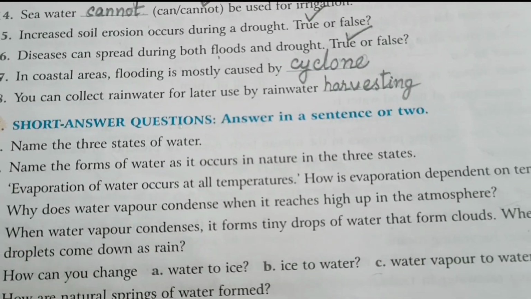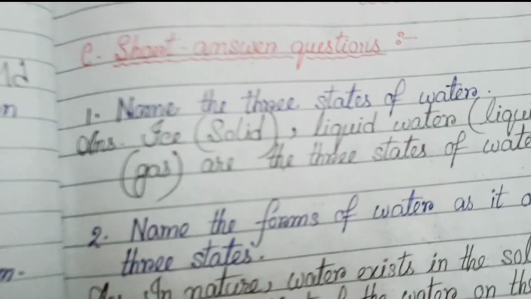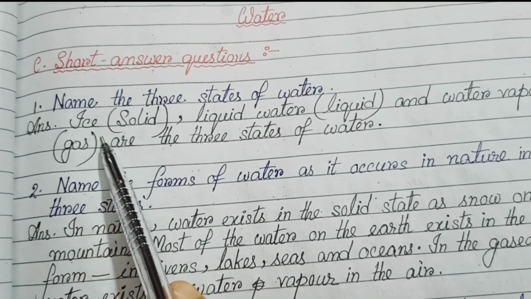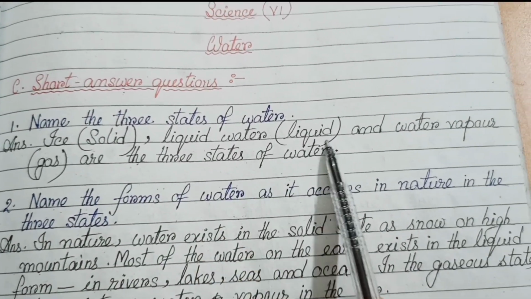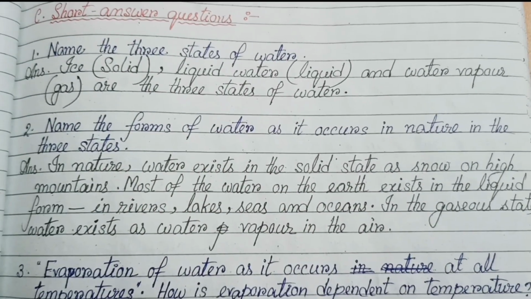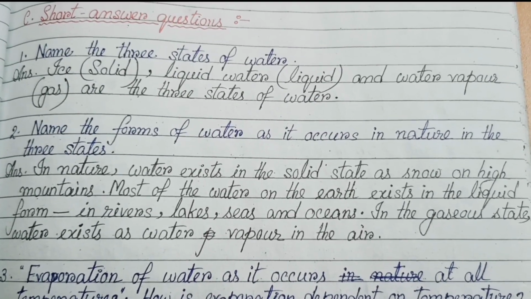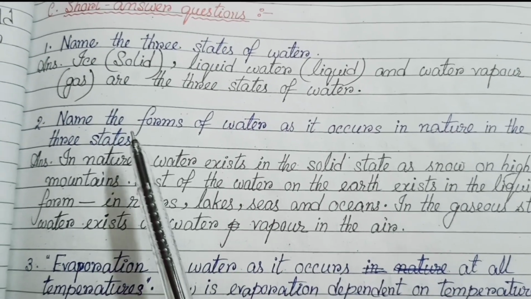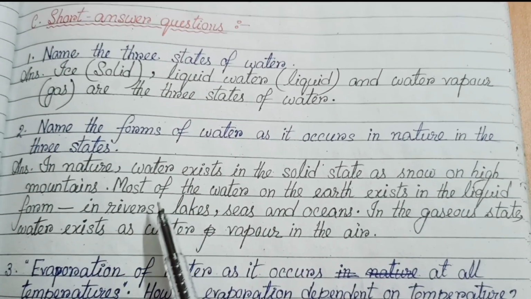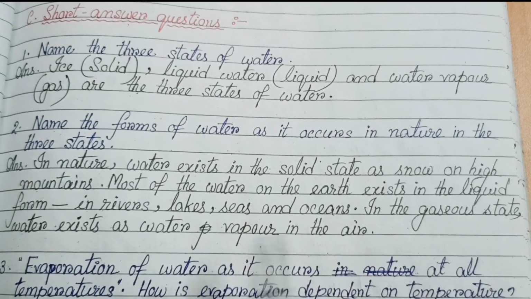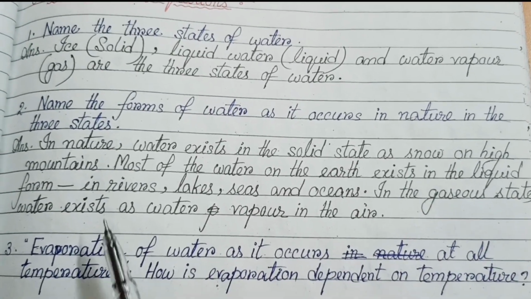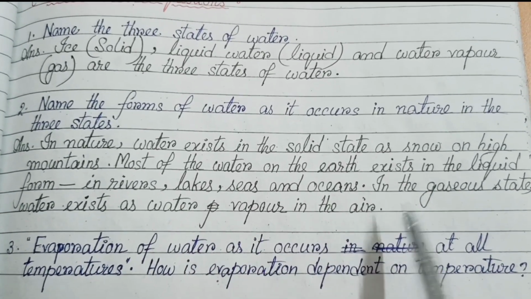In part C, we have short answers. Number 1, name the 3 states of water: ice, solid; water, liquid; and water vapor, gas are the 3 states of water. Number 2, name the forms of water as it occurs in nature in the 3 states. In nature, water exists in the solid state as snow on high mountains. Most of the water on the earth exists in the liquid form in rivers, lakes, seas, and oceans. In the gaseous state, water exists as water vapor in the air.